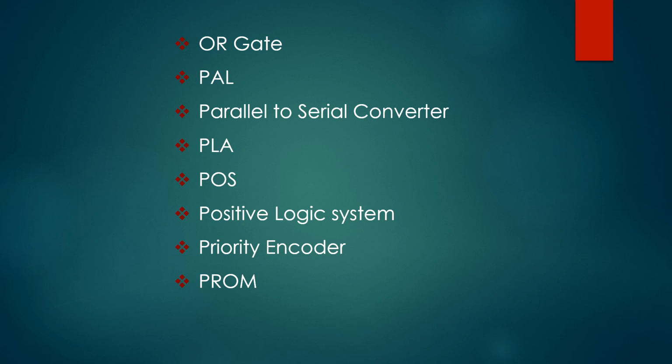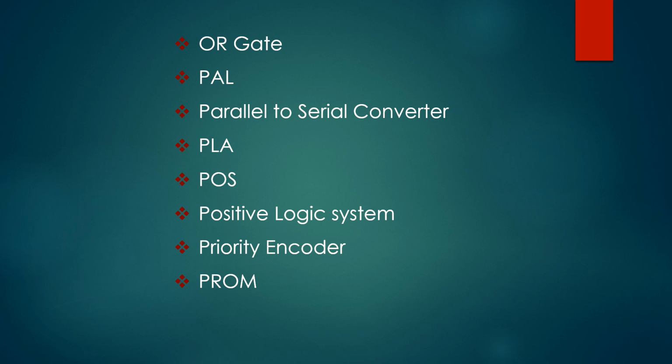Next one, positive logic system. In binary logic, two voltage levels represent the two binary digits 1 and 0. If the higher of the two voltages represents a 1 and the lower voltage represents a 0, the system is called a positive logic system.